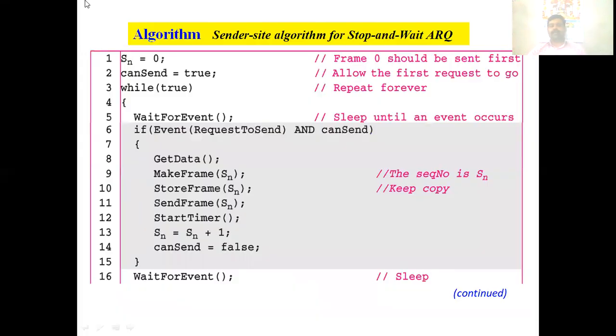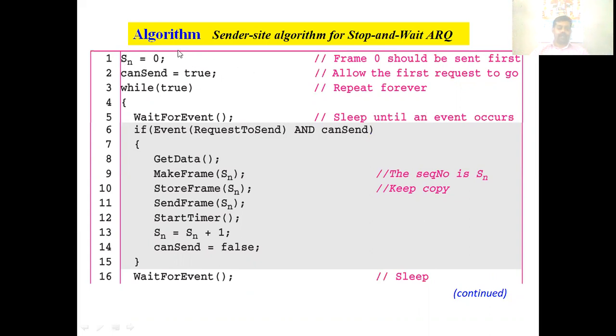So next we come to the algorithm of Stop and Wait Automatic Repeat Request on the sender side. Already I have told you there is one control variable Sn. It indicates the next frame to send. First we initialize it to 0. Then we make one variable, canSend, equal to true.